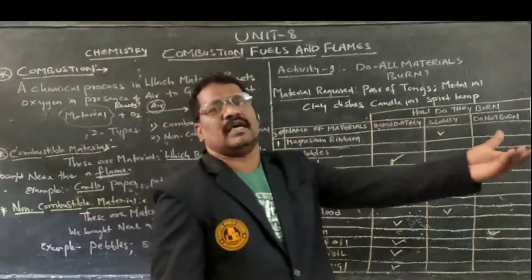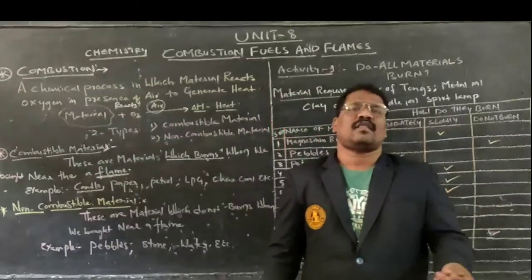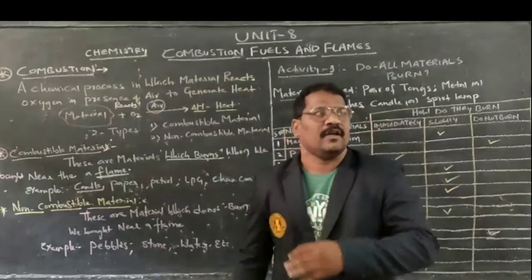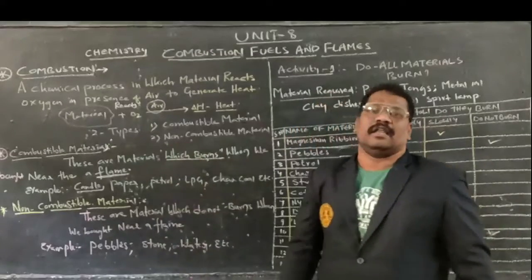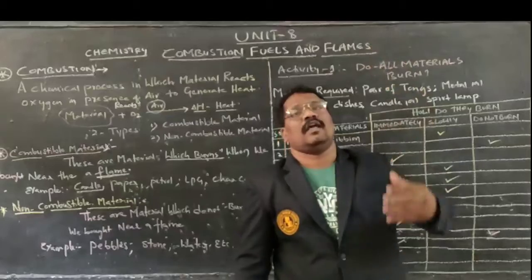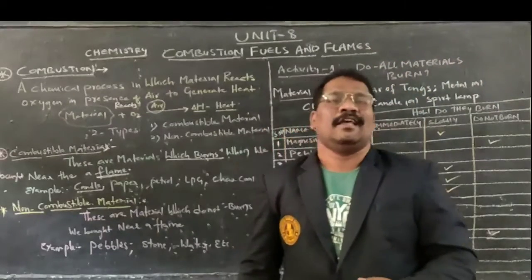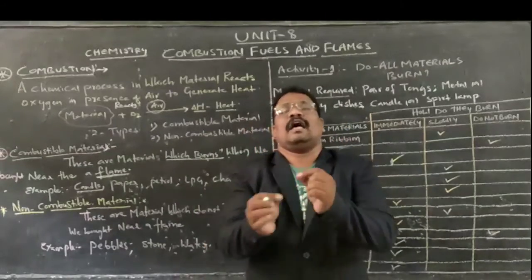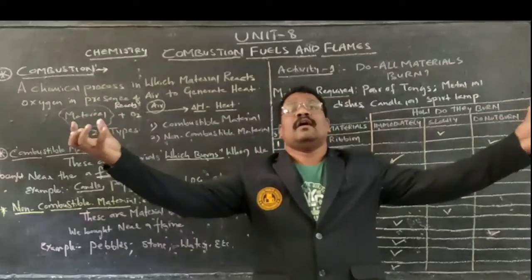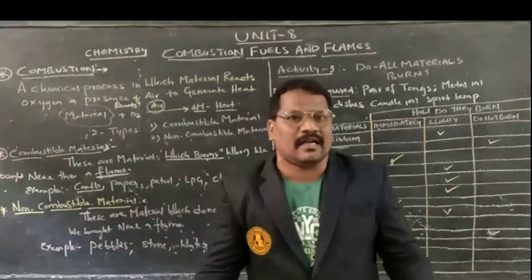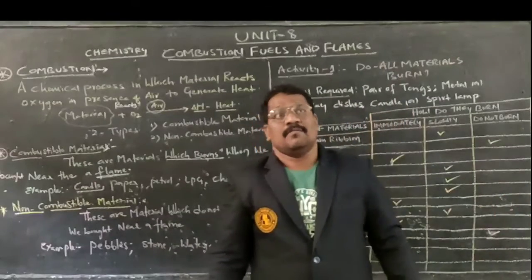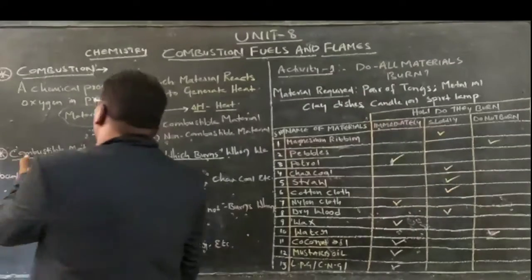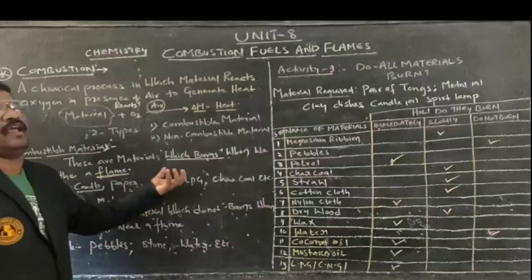You can take more examples: cakes of cow dung, wood, charcoal, and so on. All the materials used to cook food are combustible materials. In olden days, before the discovery of electricity, they used kerosene lamps. Kerosene is a combustible material. As we light it, it gives a little light so that we can perform our activities during night times. I am talking about before the invention of electricity. Therefore, there are some materials which can burn and give flame.